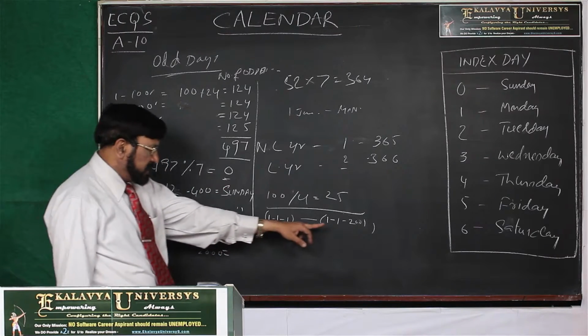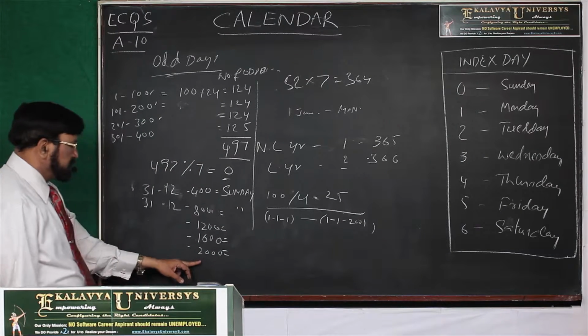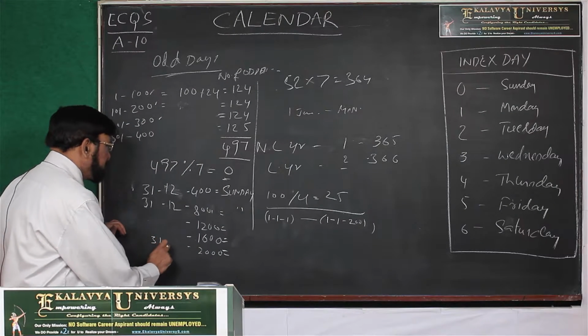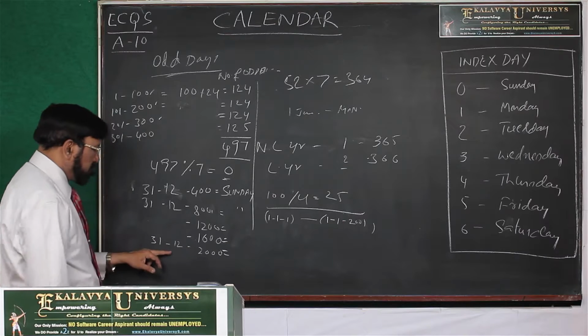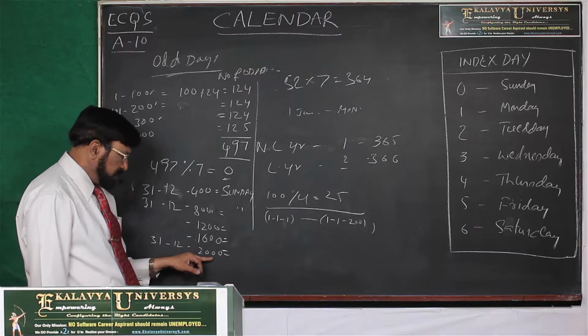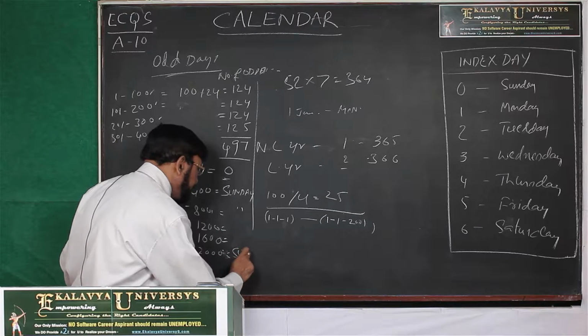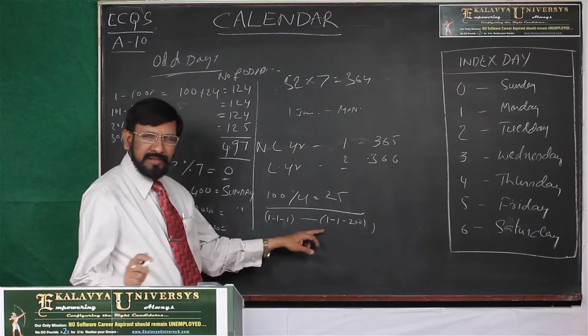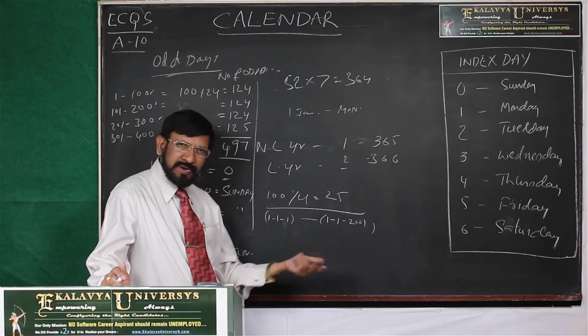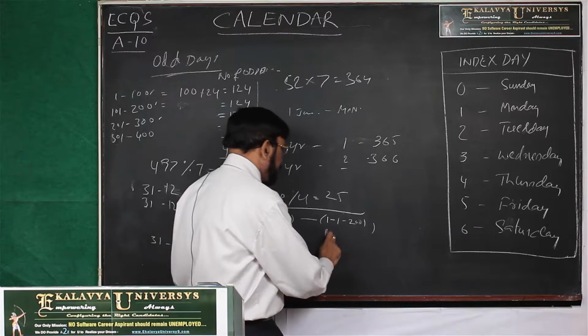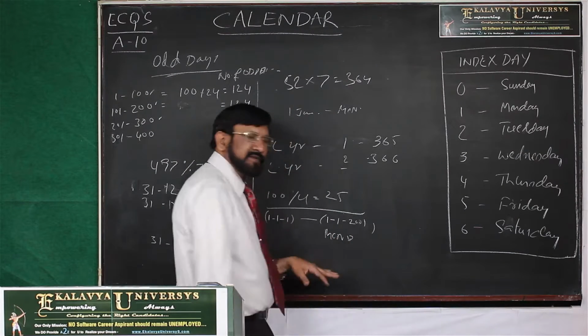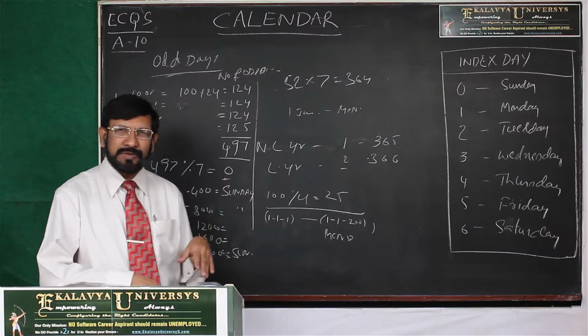The nearest one is 31st December 2000, which falls on Sunday. Then 1/1/2001, the next day, is Monday. In this way, our calculation will be simplified.